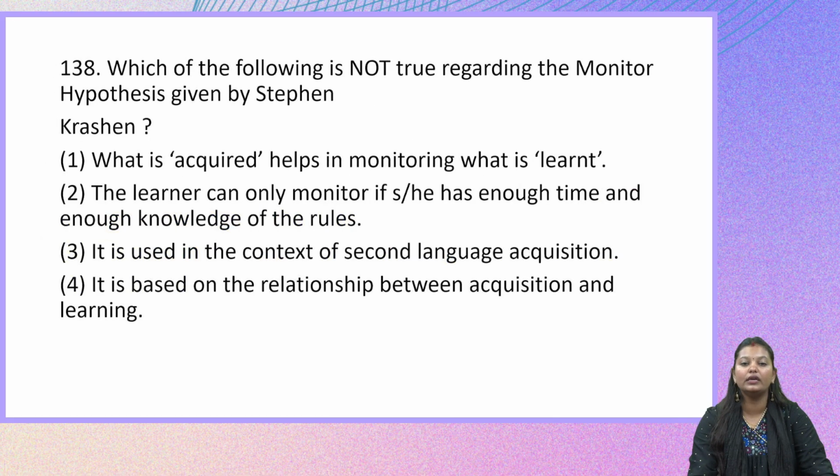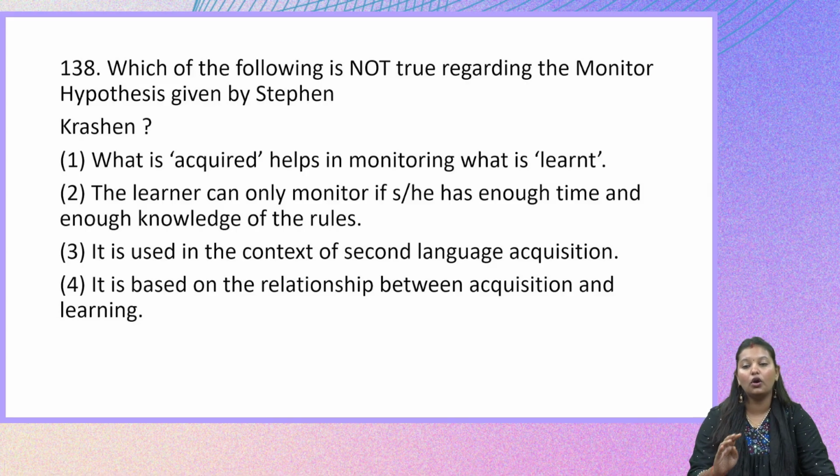Which of the following is not true regarding the monitor hypothesis given by Stephen Krashen? Let us look at the options. Option 1, what is acquired helps in monitoring what is learnt. Option 2, the learner can only monitor if she or he has enough time and enough knowledge of the rules. Option 3, it is used in the context of second language acquisition. And option 4, it is based on the relationship between acquisition and learning.